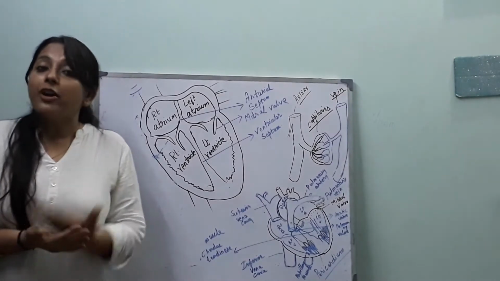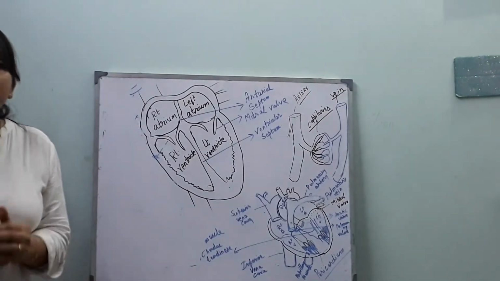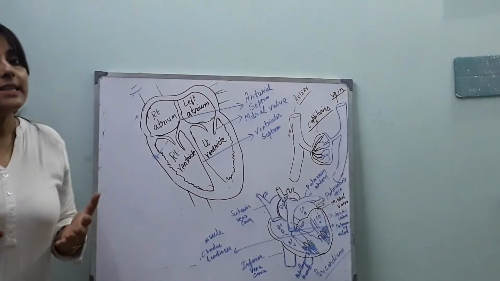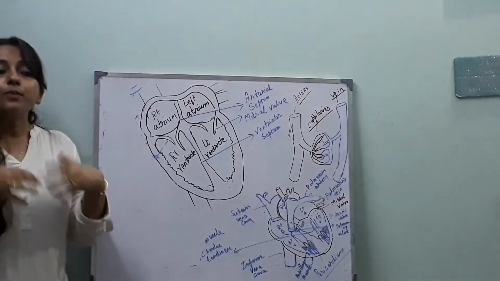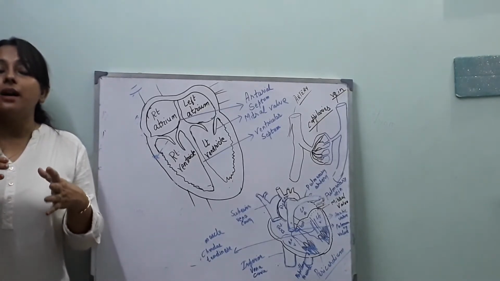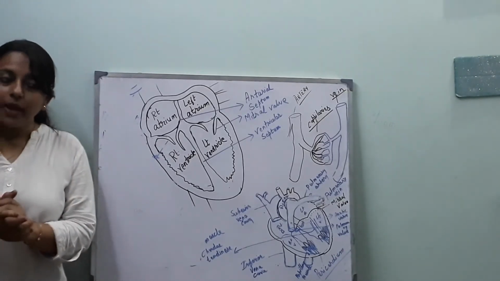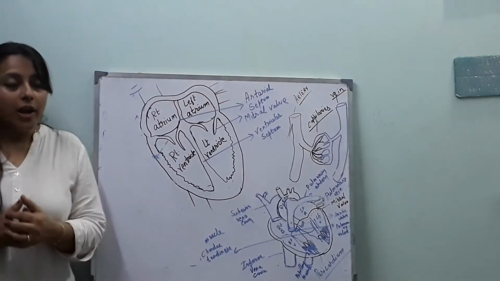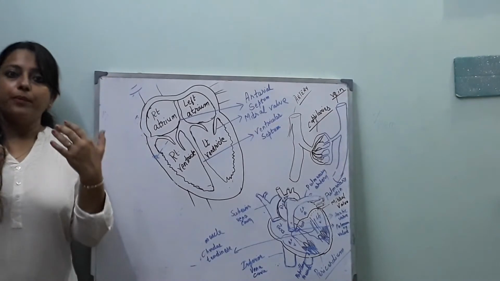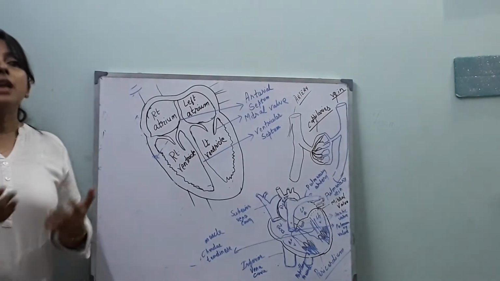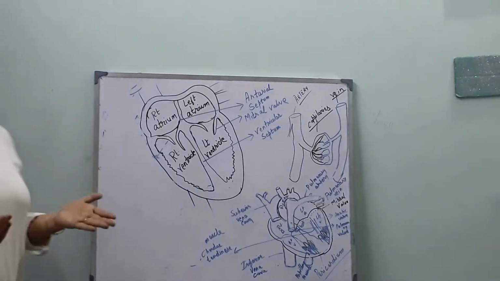What is the function of pericardial fluid? Pericardial fluid reduces the friction of the heart during each beat, so that it provides lubrication to our heart. It keeps the heart wet. So this is the function of pericardial fluid, and also the pericardium protects the heart from any mechanical jerk or any outer jerk.